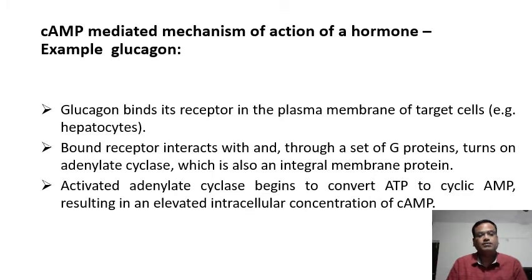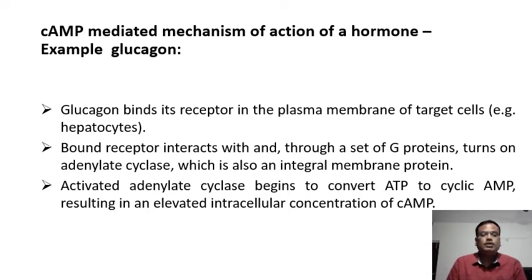So that is the function of glucagon. Now, how does it function? Glucagon binds its receptor in the plasma membrane of target cells. Now, what is the target organ of the glucagon? Liver. The hepatocytes, the liver cells, are the target cells for glucagon hormone.